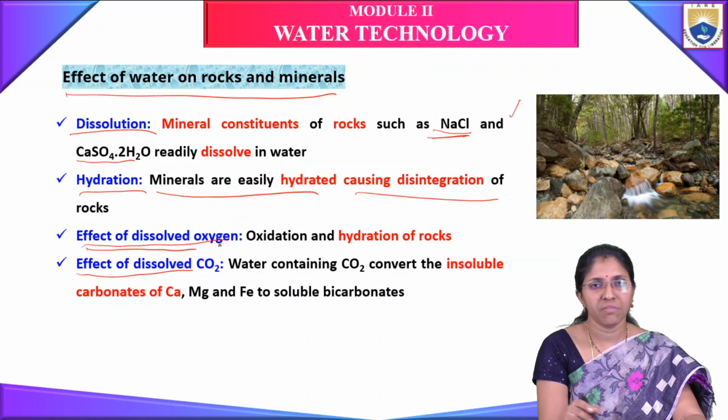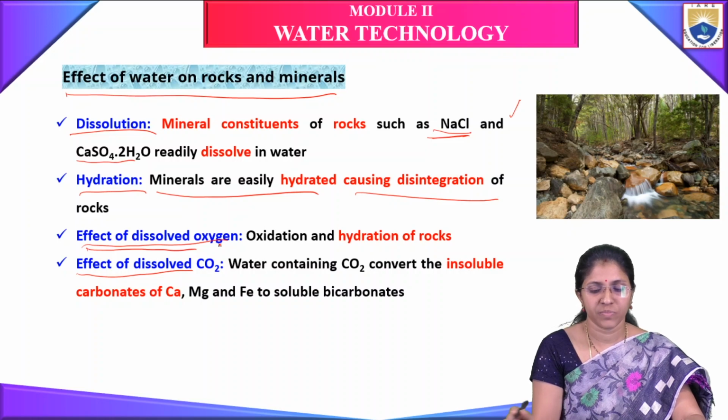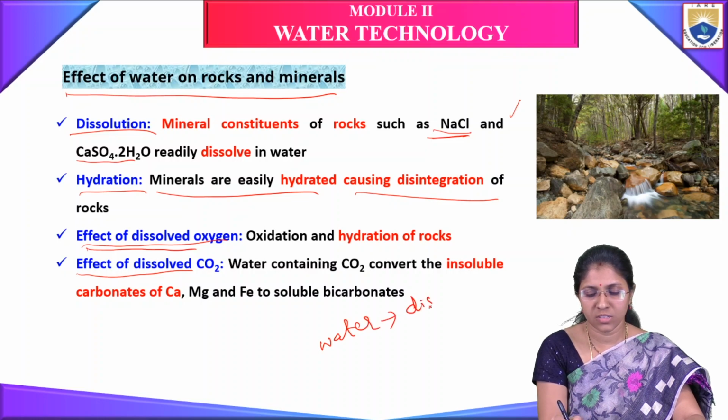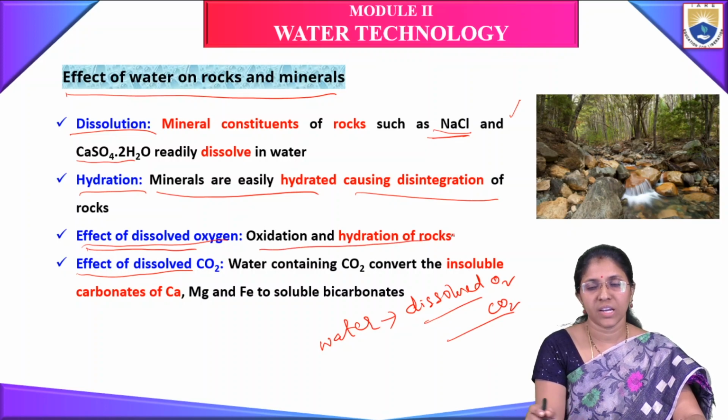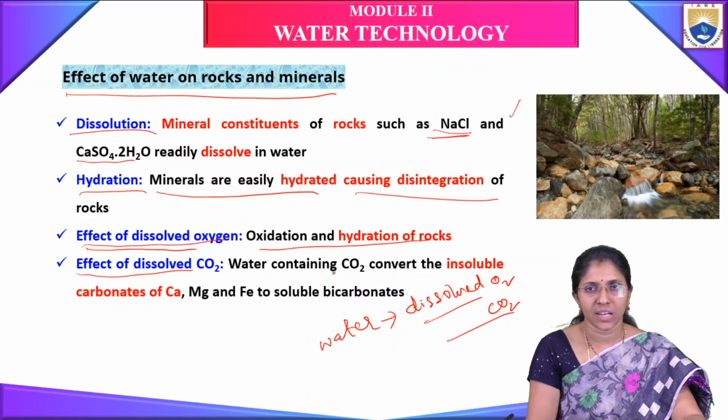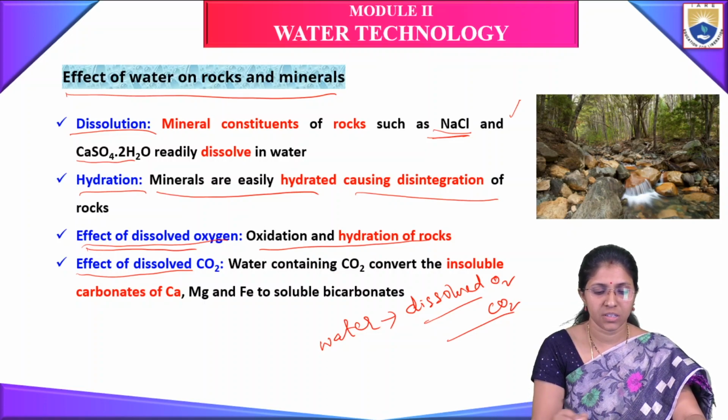The next one is the effect of dissolved gases, oxygen. Water has dissolved oxygen as well as dissolved carbon dioxide and other gases. Because of dissolved oxygen, the oxidation and hydration of rocks takes place.